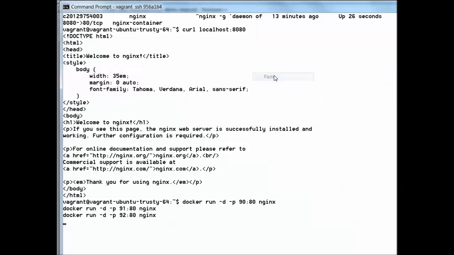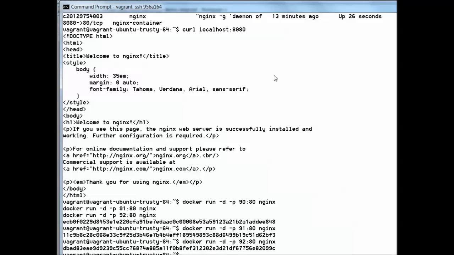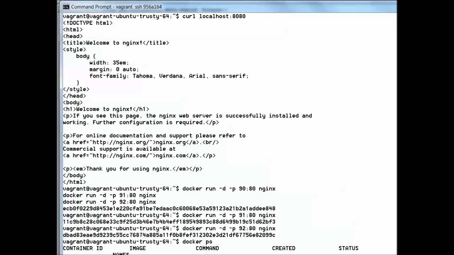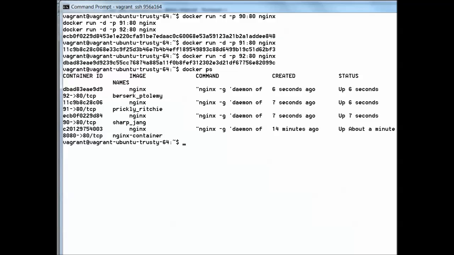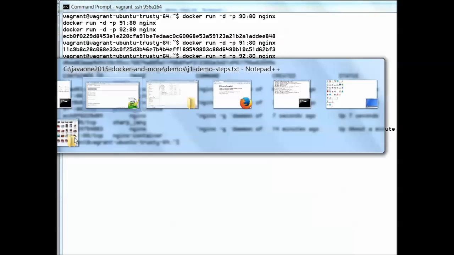Copy and paste these in. And now I've just started 3 more containers. With docker ps I can check whether these containers are running, and we can see 4 of them are running with various port mappings: 92, 91, 90 and still 8080. So we've got 4 containers running.